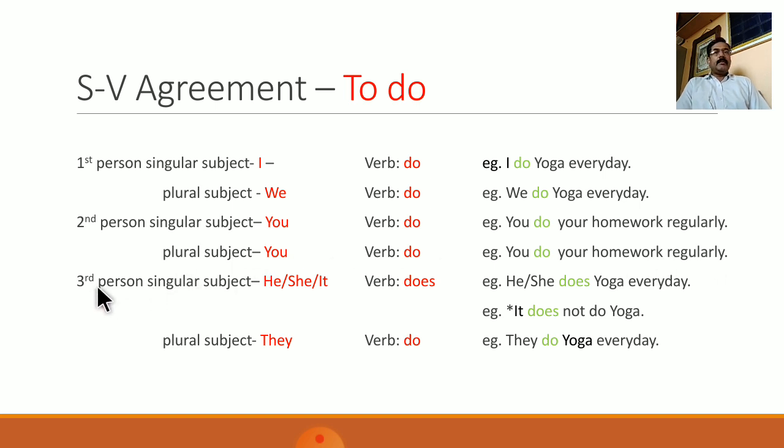However, if the subject is third person singular, that is he, she or it, the form of to do that is used is does. For example, he does yoga every day or she does yoga every day. *It does not do yoga. Asterisk shows that this sentence is semantically invalid.